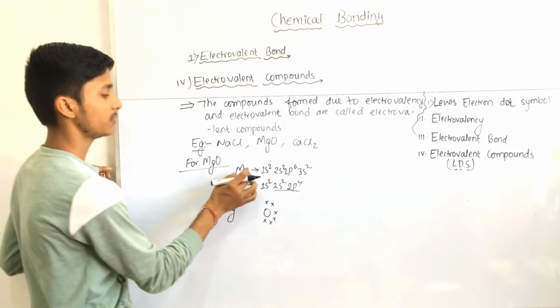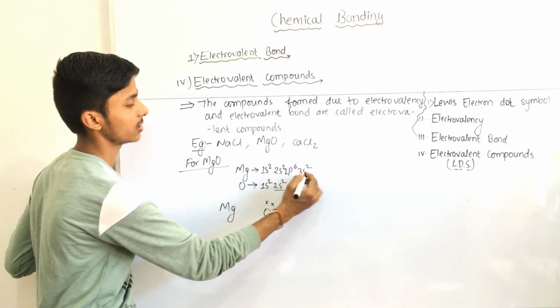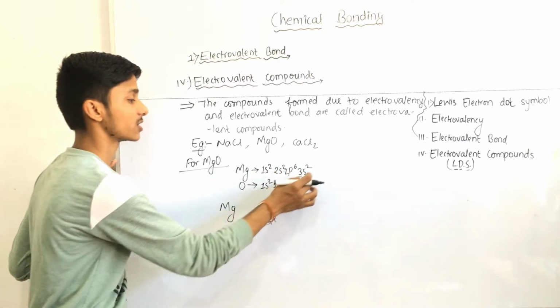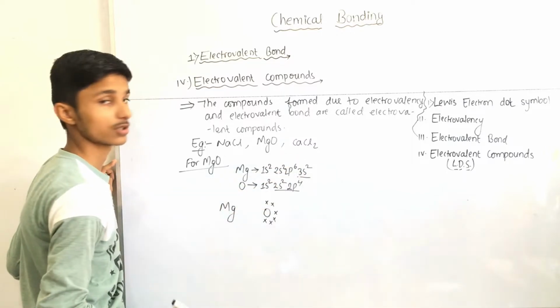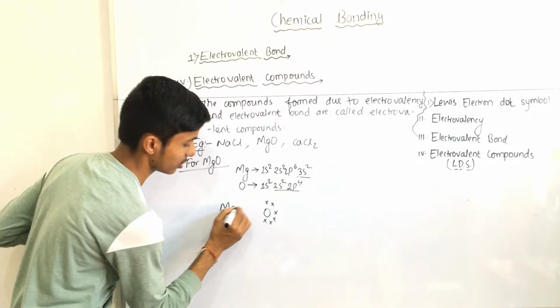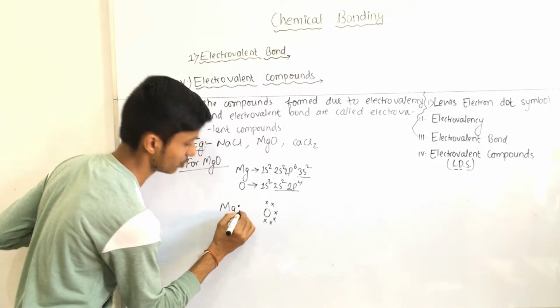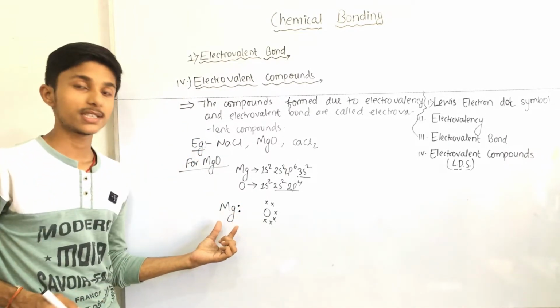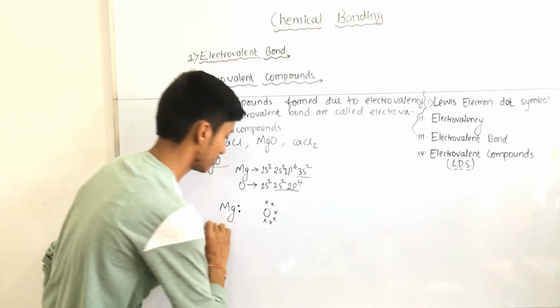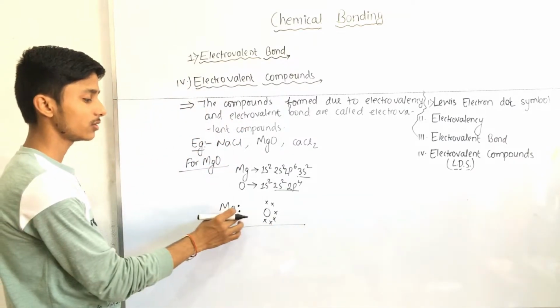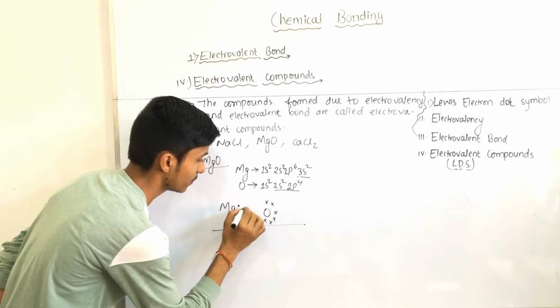And here Mg has 2 valence electrons. You can see this is the outermost shell, and the electrons present in the outermost shell are called valence electrons. So here we write 2. Now we are going to show the formation of this bond.